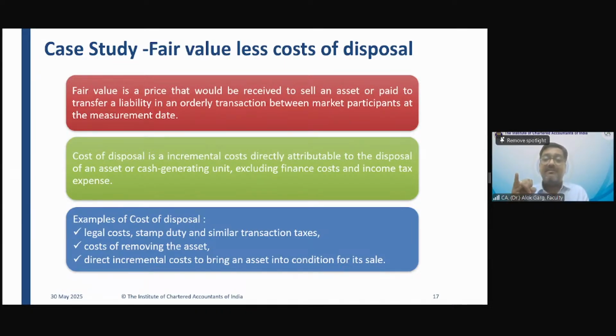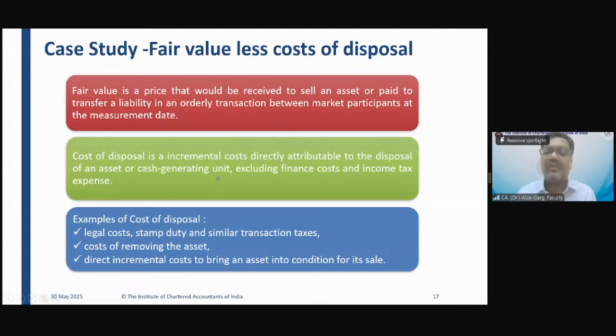I discussed the meaning of directly attributable in Ind AS 23 borrowing cost, Ind AS 38 intangible asset, and Ind AS 16 property, plant and equipment also. Directly attributable means had that asset not been there, had this expense not been incurred. Likewise, had this asset not been sold out, this cost would not have been incurred, right?